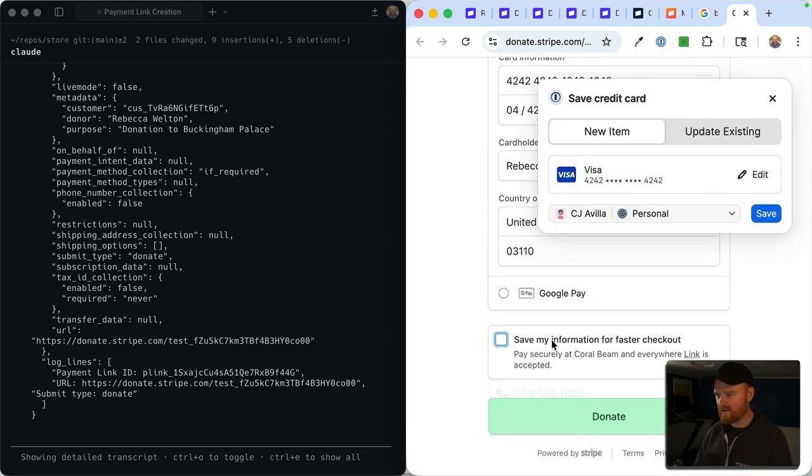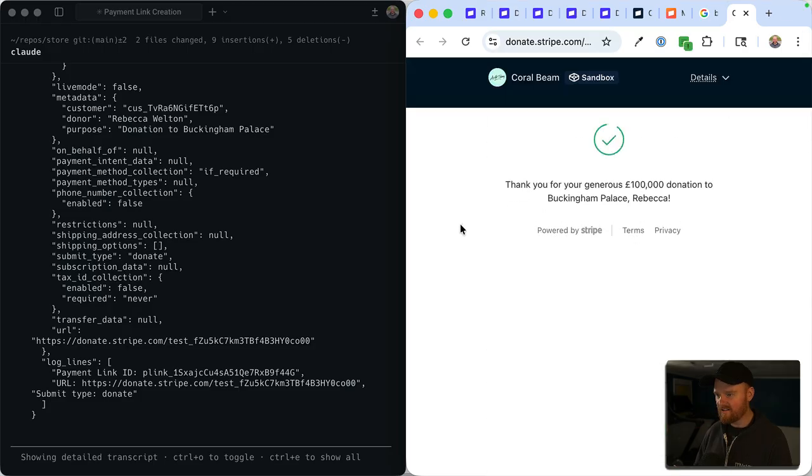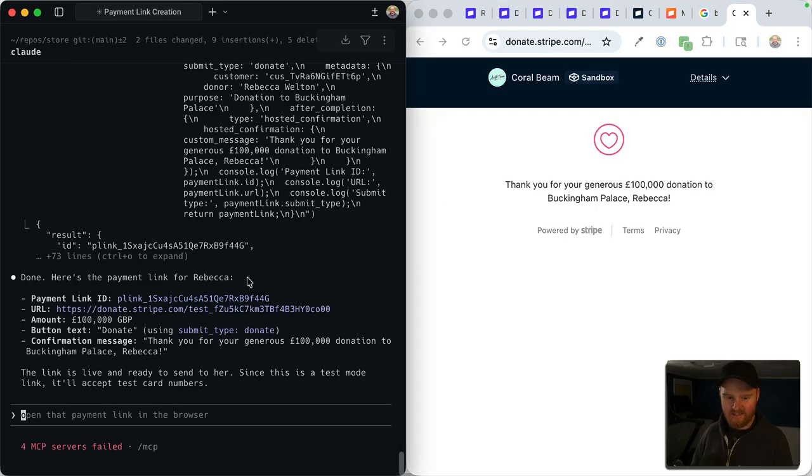Donate. No, don't save my card for later. Don't save this. Donate. Thank you for your generous $100,000 donation to Buckingham Palace. Wait, Buckingham. No, it's Barkingham. We're talking about, this is for the dogs. This is for the dog track. Okay, done. Here's the payment link from Rebecca.